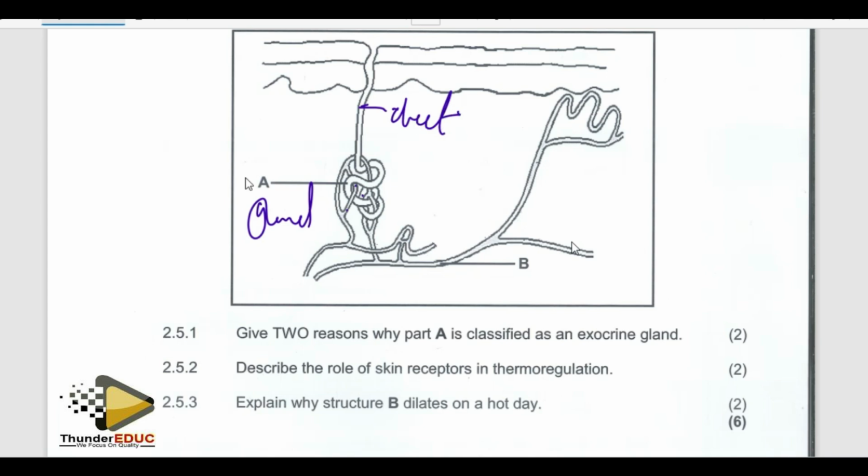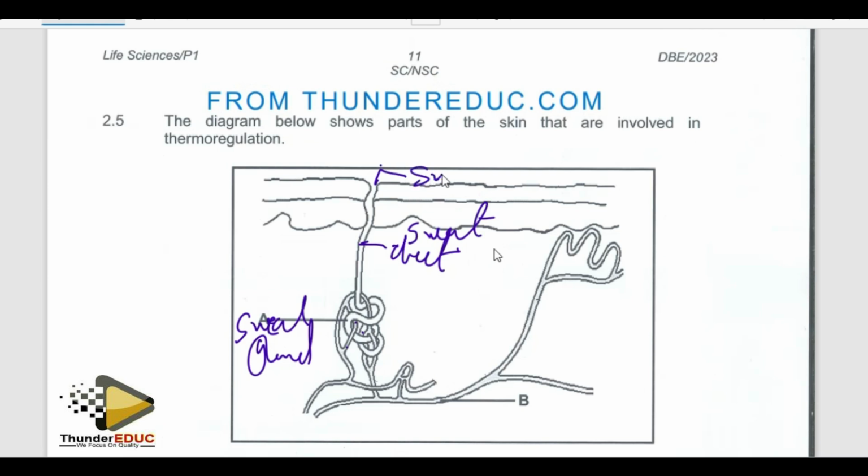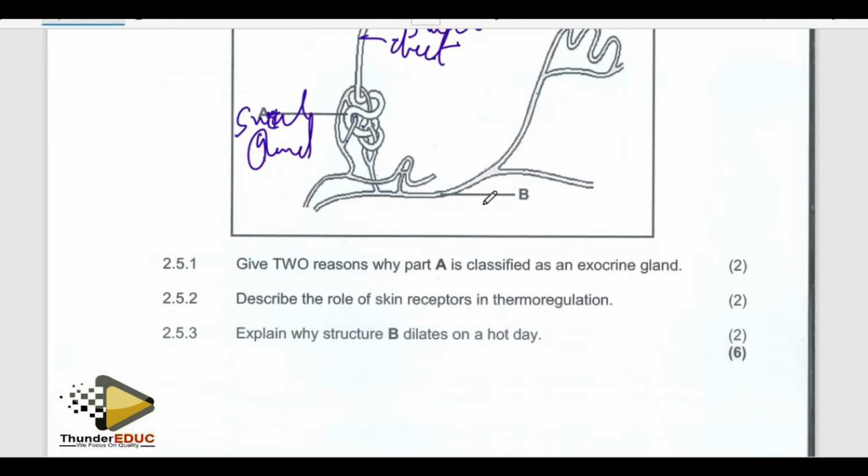Add the word sweat. Sweat pore, sweat duct, sweat gland. Then these are capillaries. Those are the things which you need to know about the structure of the skin.